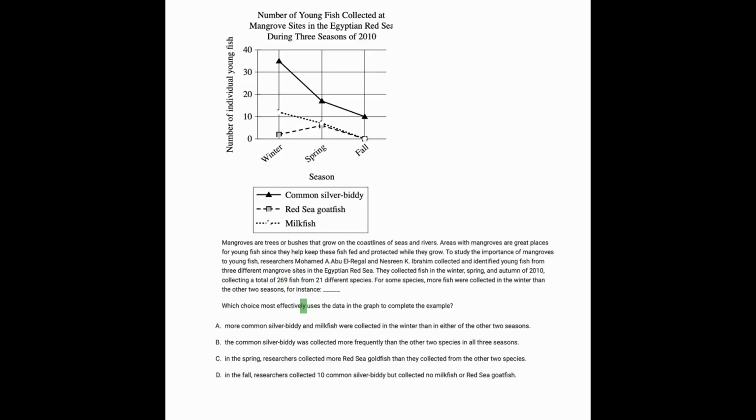Let's start with the prompt. We need to use data in the graph to complete the example. And let's go ahead and start reading. Mangroves are trees or bushes that grow on the coastlines of seas and rivers.